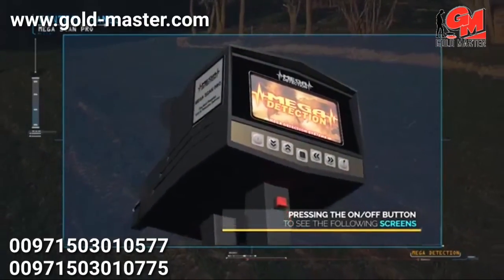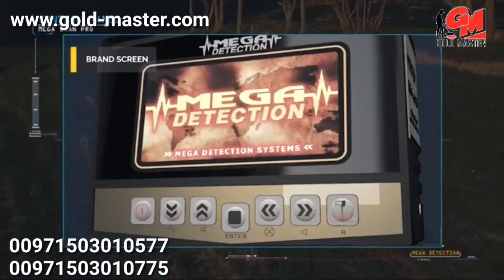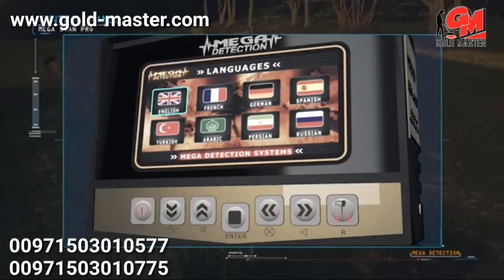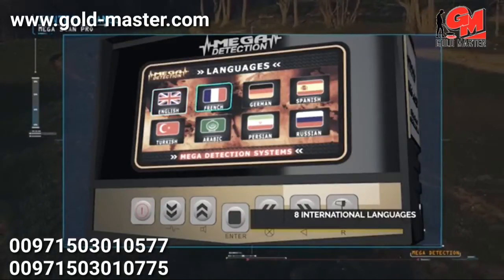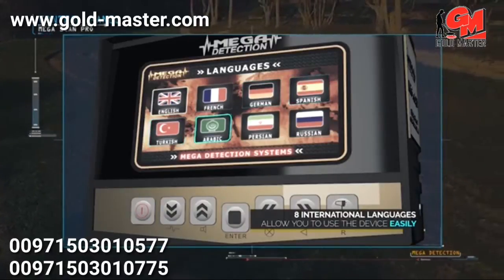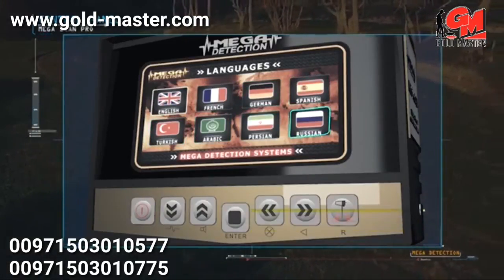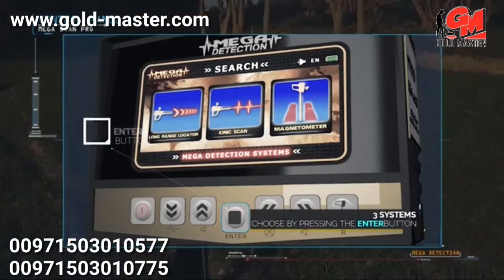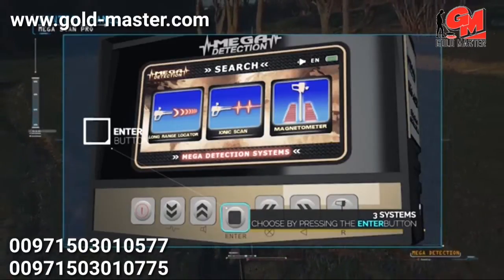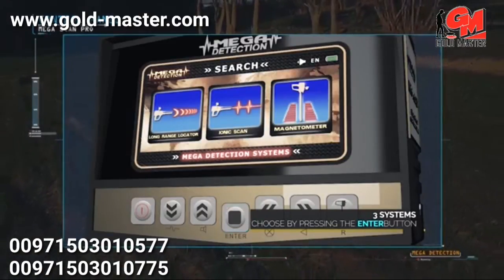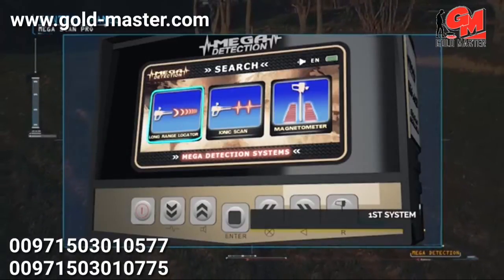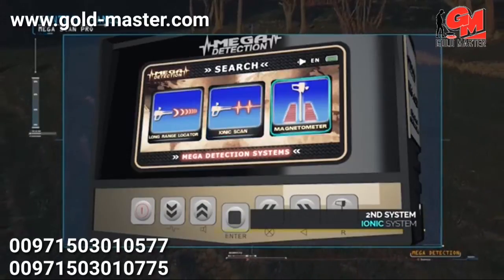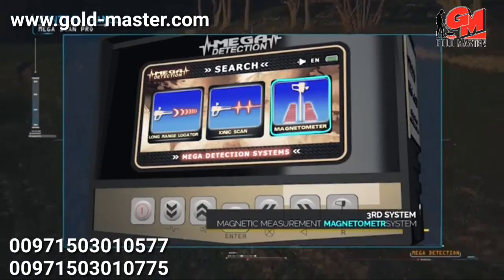After pressing the power button, the following screens will display: brand screen, model name screen, language selection menu. Due to the wide spread of the device, it has been equipped with 8 international languages, allowing any user to use the device easily. Search systems menu. You can choose the appropriate system and then press the enter button on the control panel. Mega Scan Pro contains 3 search systems: long range locator system, ionic system, and magnetic measurement system, magnetometer.